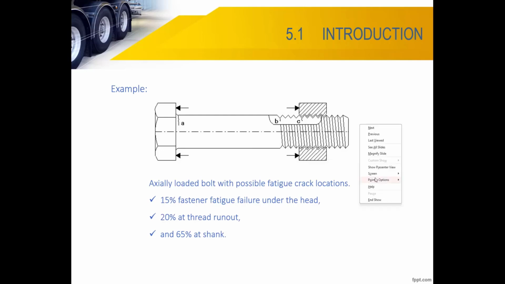If I show you, thread runout is here, the area at the margin between the threaded and non-threaded parts. See this, where there is a thread starting from B, the margin where we don't have thread. Thread runout at B: 20% always occurs when we have axial load acting on the bolt. But 65%, can you see that 65% at the shank?